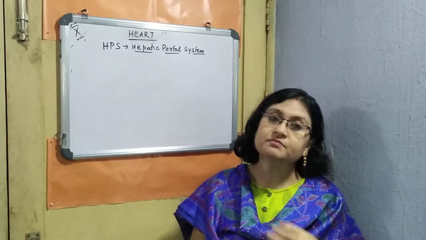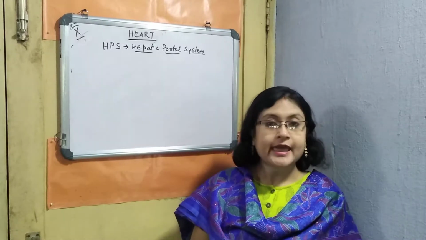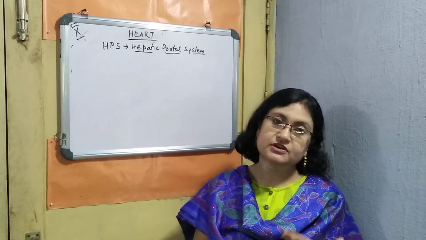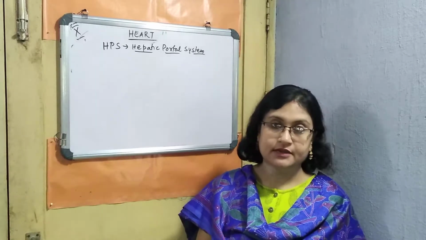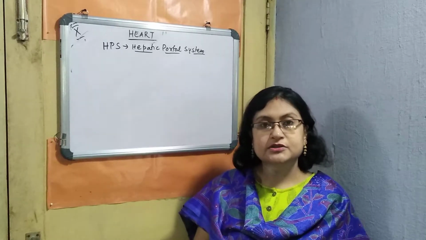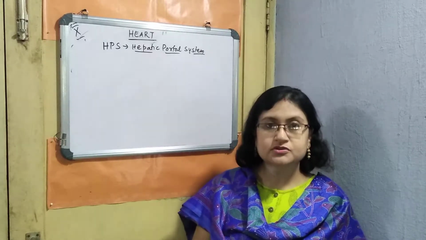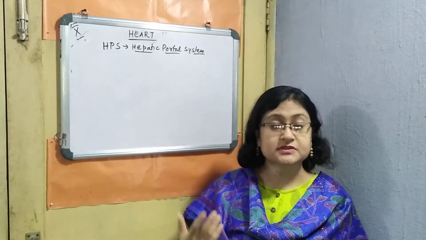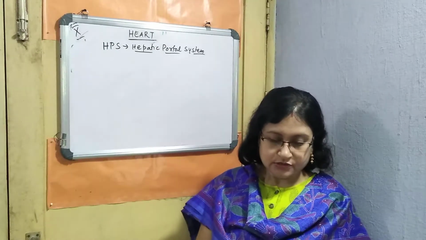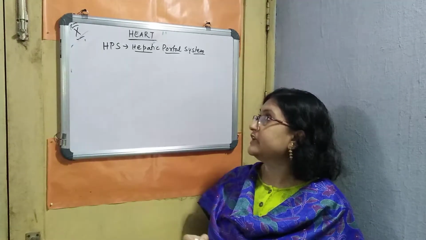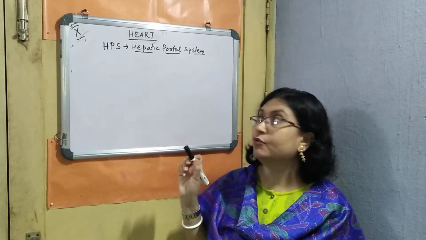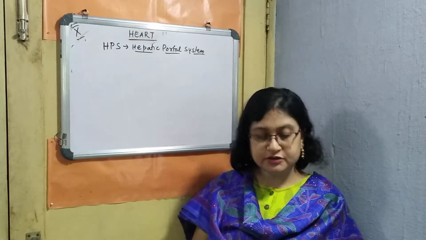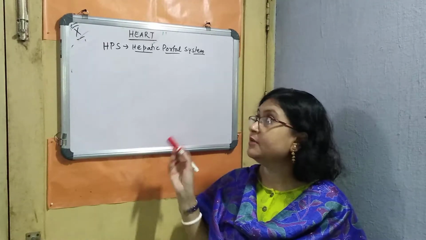A very important part of our body is our liver. Anything related to the liver, we call hepatic, right? Because of that, for liver disorder or liver disease, we mention jaundice, and we say hepatitis. What we will explain here is the hepatic portal system, which is also related with the heart.